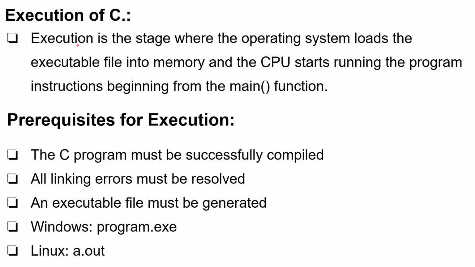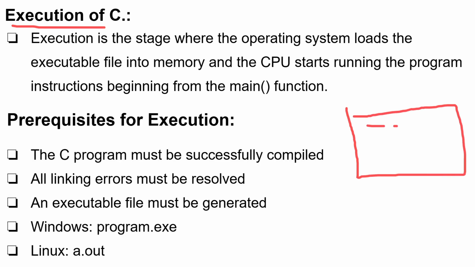The next step is called execution. Execution is a very simple step. Whatever compilation was done, after that we will get the .exe file. The .exe file will be run, and we'll get output from the .exe file. We have written a program, and it was compiled by the compiler. For example, there are different compilers, GCC compilers.